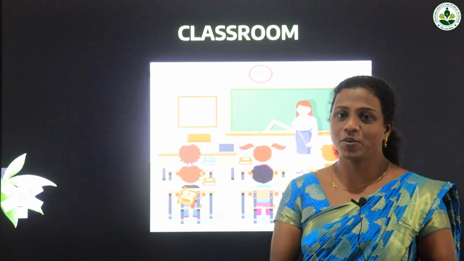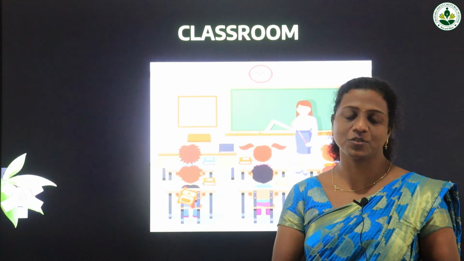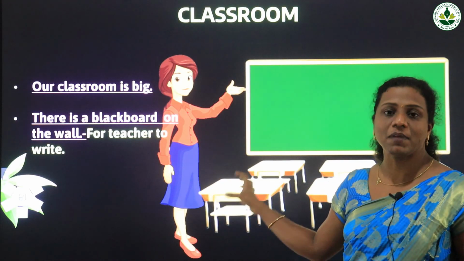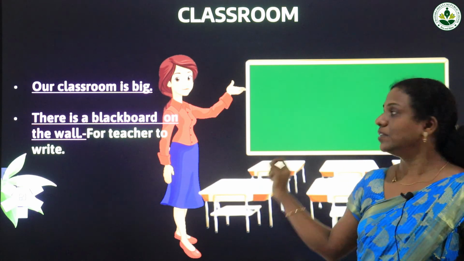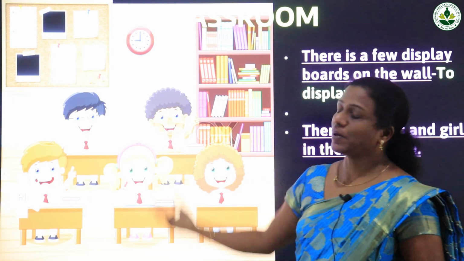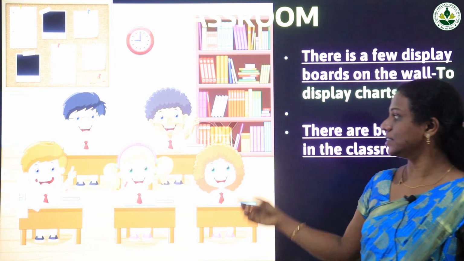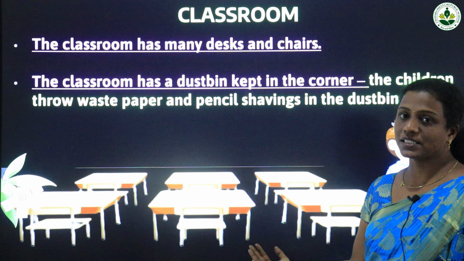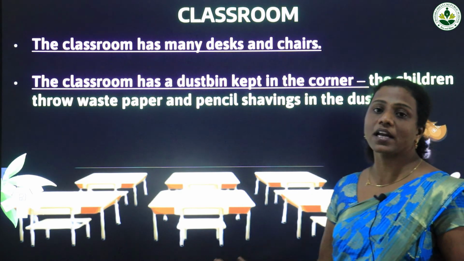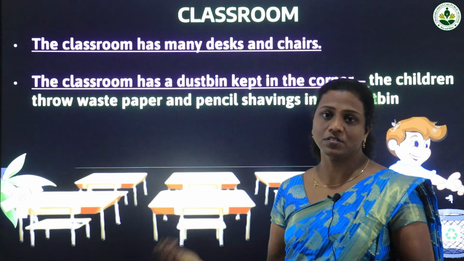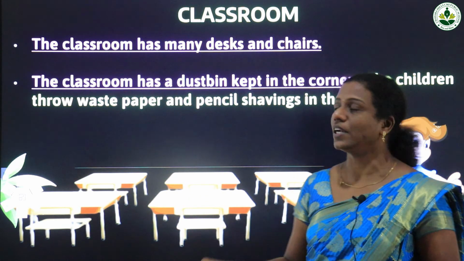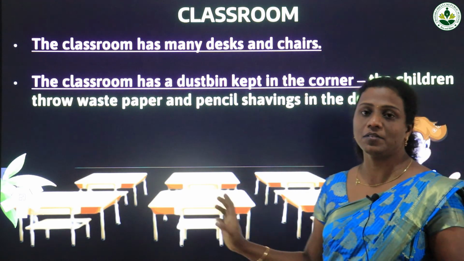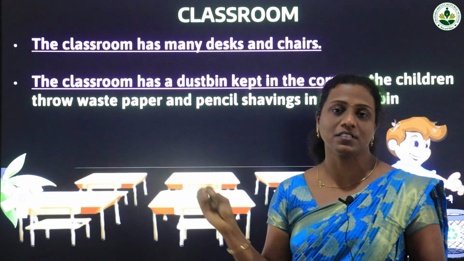Today we studied about our classroom. What are the things in the classroom? We studied that our classroom is very big and there is a blackboard. The teachers write on the board, and there is a display board for displaying many chart works. Then children are there, boys and girls also. The classroom has many desks and benches; desks and chairs are there to write and sit. What is the desk for? For writing, to place your books and for writing, and chairs are to sit. Then the classroom has a dustbin, which will be in the corner, and you have to throw all the waste things in the dustbin.